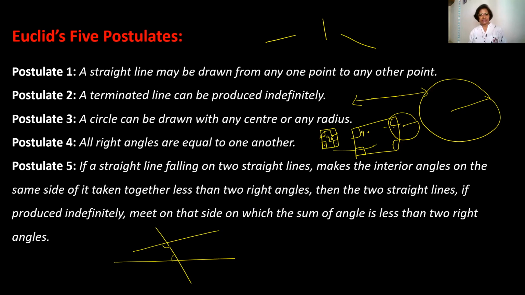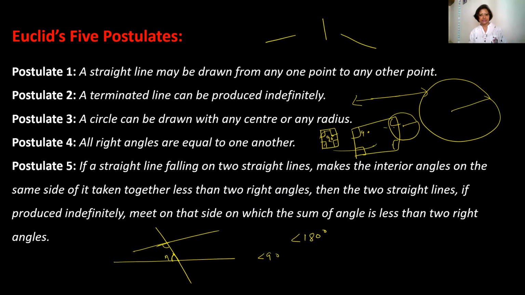So if we are taking these angles together, definitely these will be less than 180 degrees. How? See, this is an acute angle, which is less than 90 degrees.